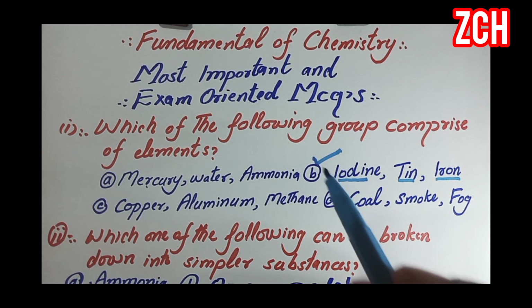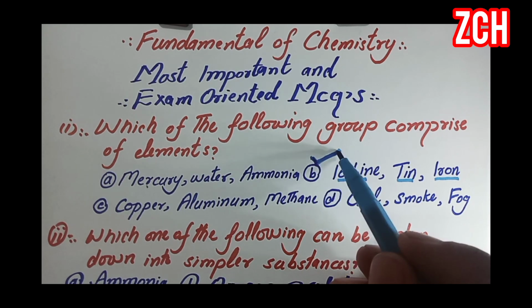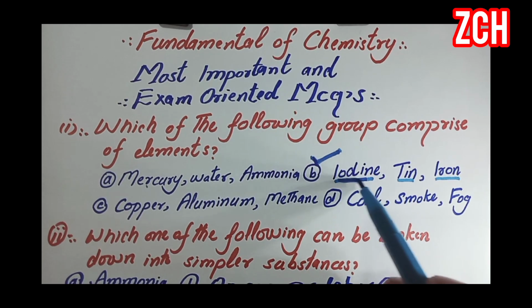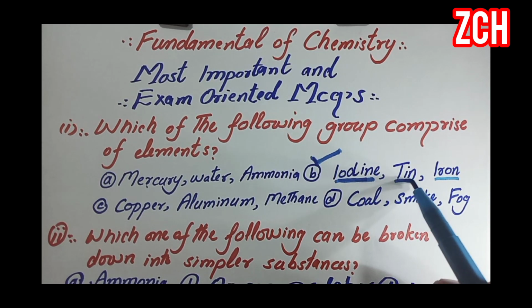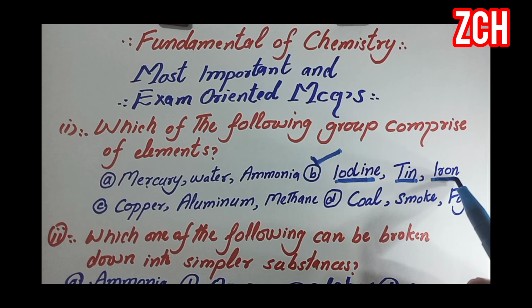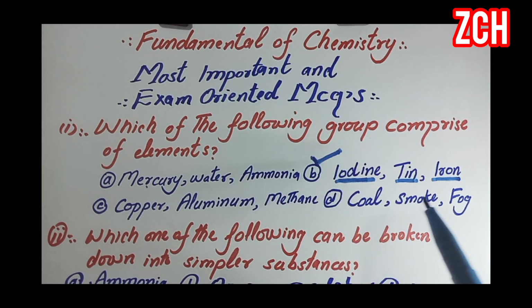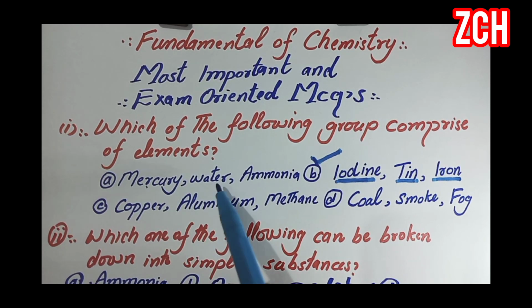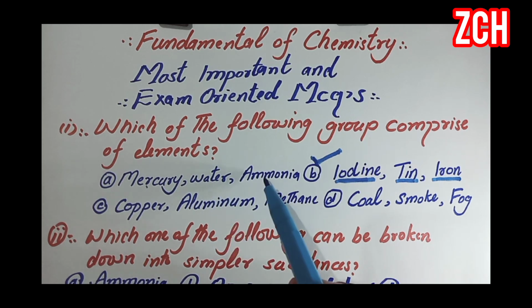The correct option is option B, because iodine is an element, tin is an element and iron is also an element. In option A, mercury is an element, water is a molecule, ammonia is also a molecule.